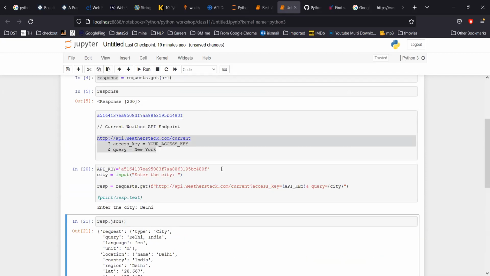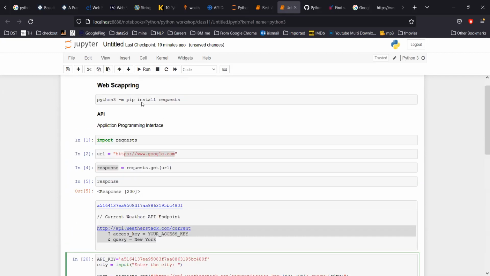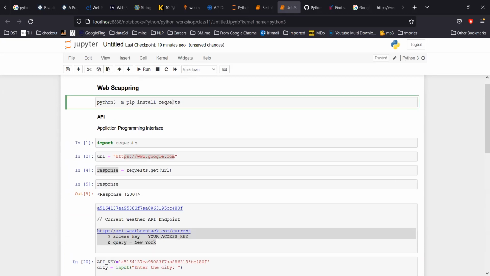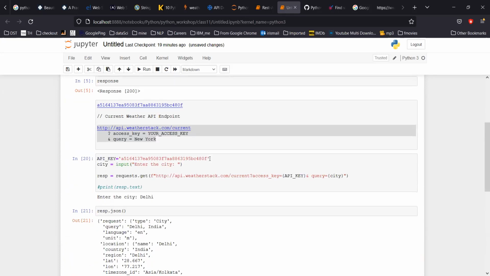So this is an API, and with the requests library, you can call any API and process it. Just remember, whenever you try to work on an API, just check.